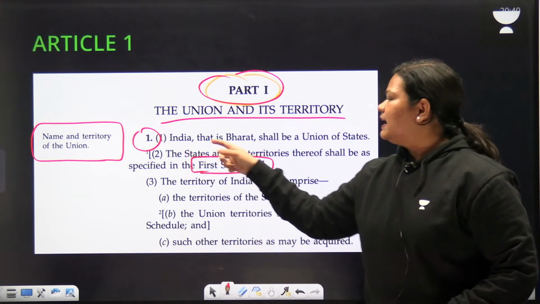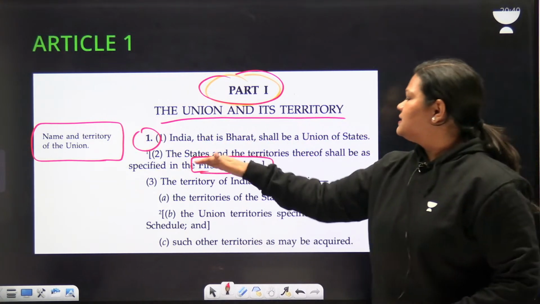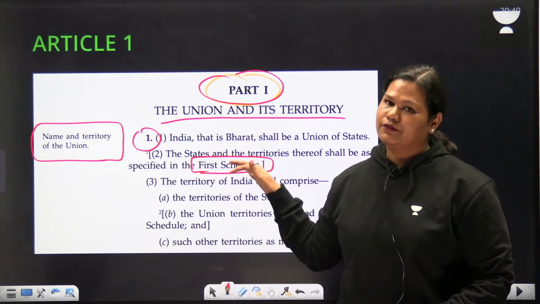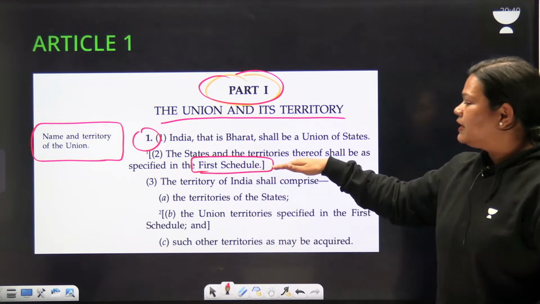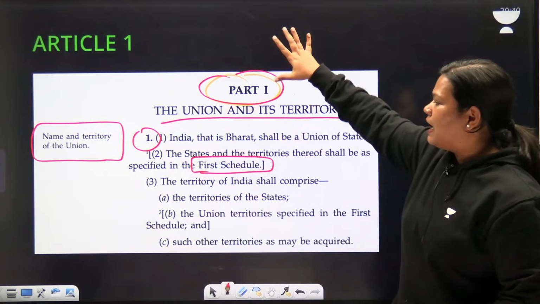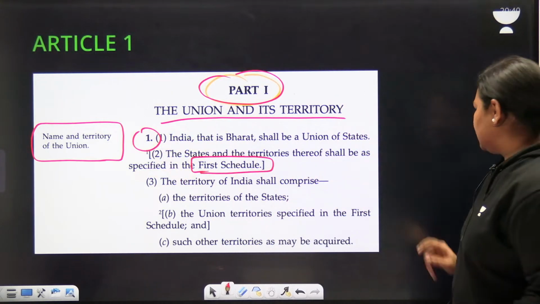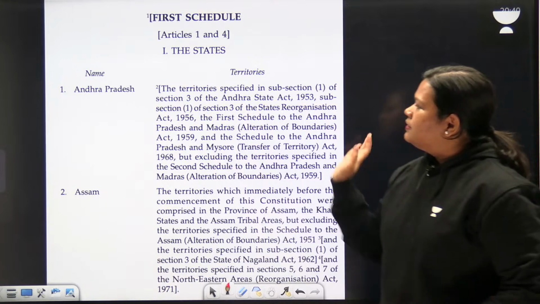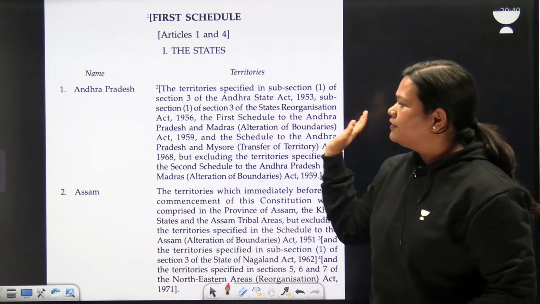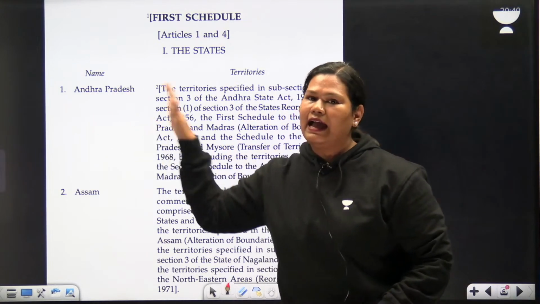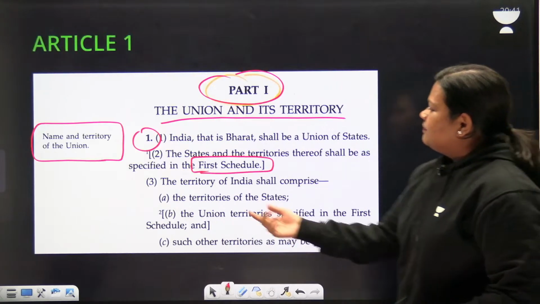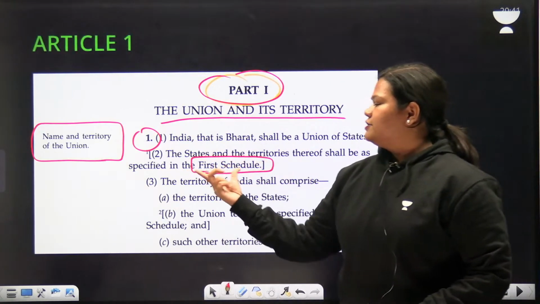India, that is Bharat, shall be a Union of States. The states and the territories thereof shall be as specified in the first schedule of the Constitution. So now you need to refer to what is written in the first schedule. That's how these three things work: part, article and schedule. The format is first schedule, then the reference of the article, and then the explanation.